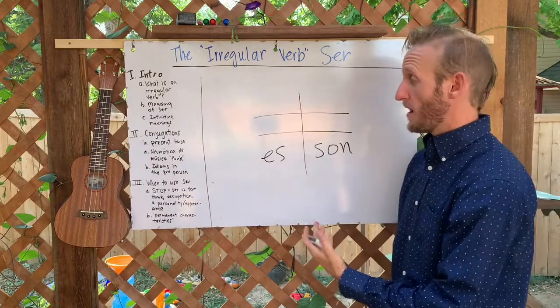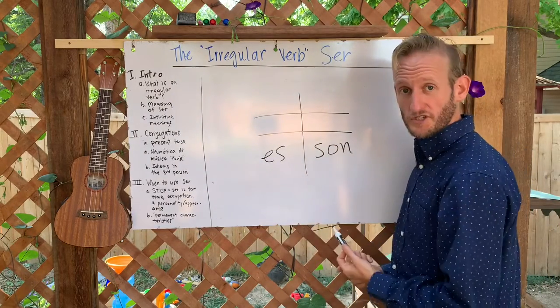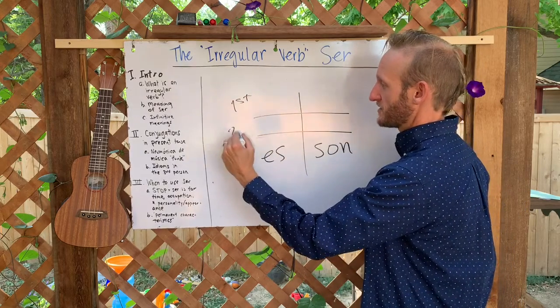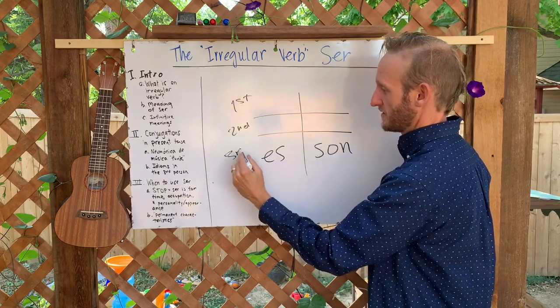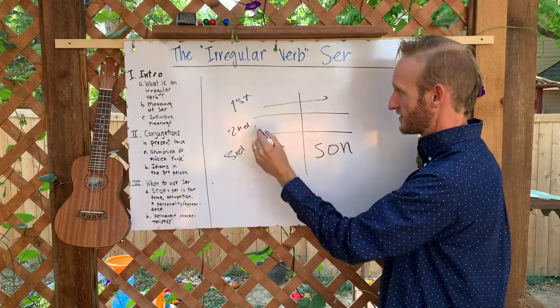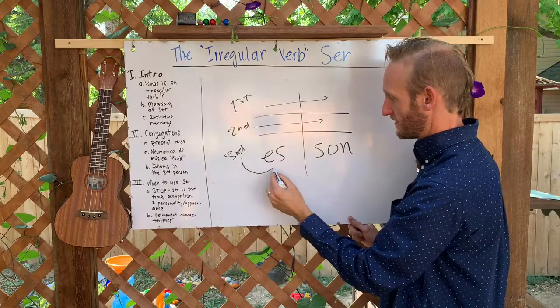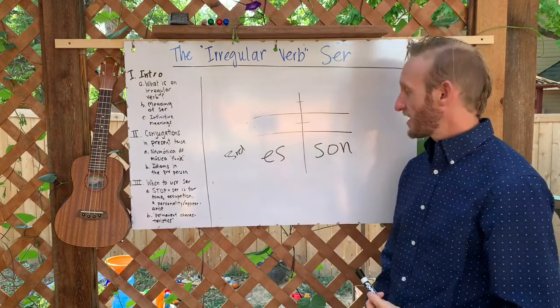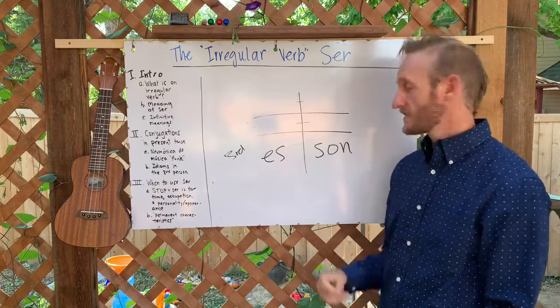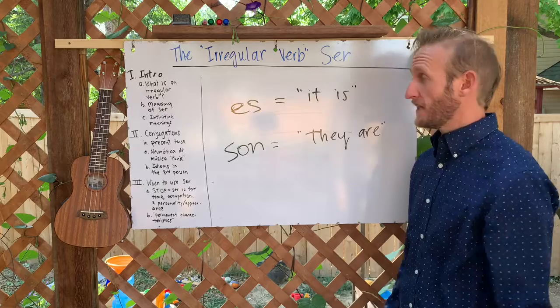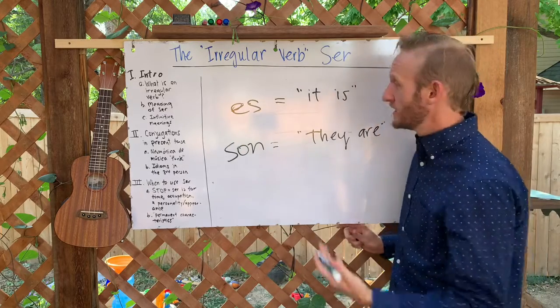Now let's talk about our third person conjugations. And by the way, this is first person, second person, third person. So these third person conjugations, as in él es, ellos son, by themselves, these verbs mean the following. Es means it is.